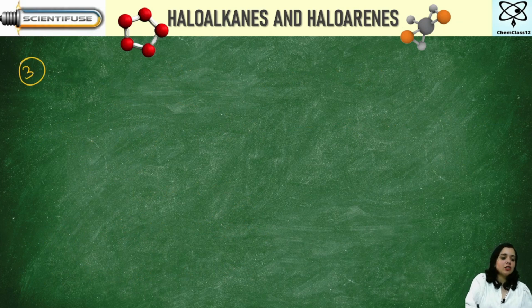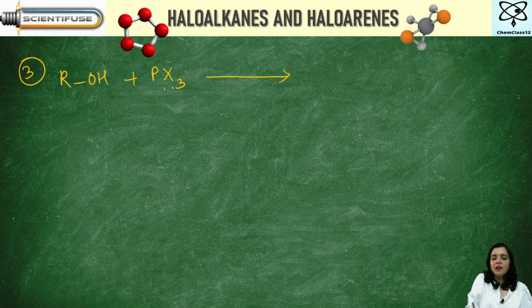The third reaction is ROH when it reacts with PX3. Okay. What will you get? See, first of all, one thing should be very clear: there are 3 halogen atoms. So for 3 halogen atoms to attach here, okay, let's see, it will become this way, right?